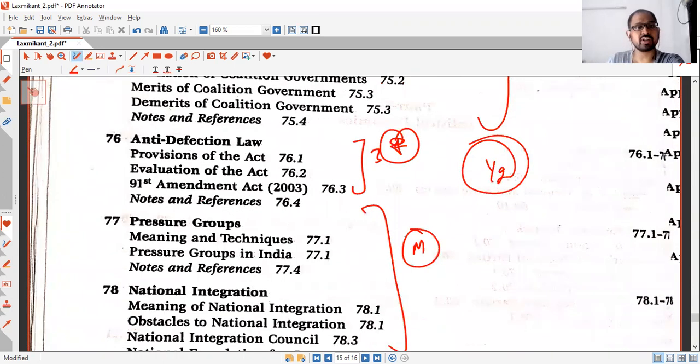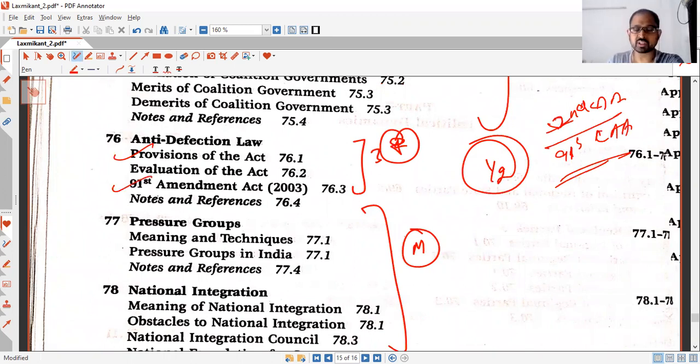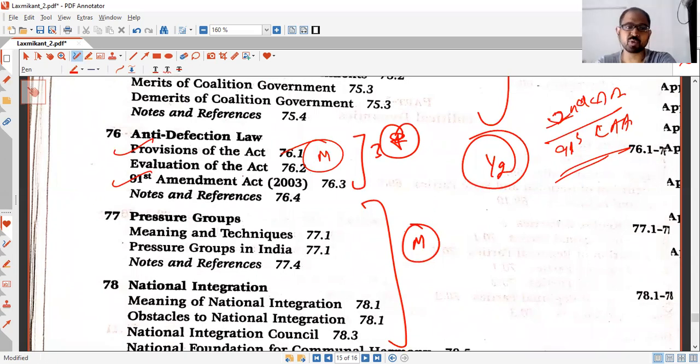And the anti-defection law, yeah. Provisions, 52nd Amendment Act, 91st Amendment Act. Again, these are very important. So you need to look into this and what the provisions are, what the exceptions are, and how anyone can get disqualified. So that is important for mains and prelims both.